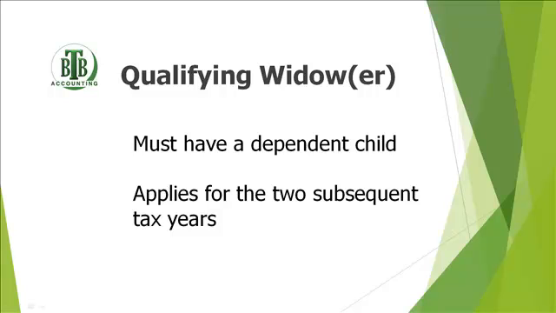So this is a rare case. Qualifying widow is, again, it only happens for the next 2 years. So if the spouse died in 2015, in 2016 and 17, you can file as a qualifying widow, contingent upon the fact that you have a dependent child. And then in the next year, you would file either head of household or single, whatever your marital status is. And again, qualifying widow will only apply to those persons who have not remarried. So if you remarried, then this does not apply to you.